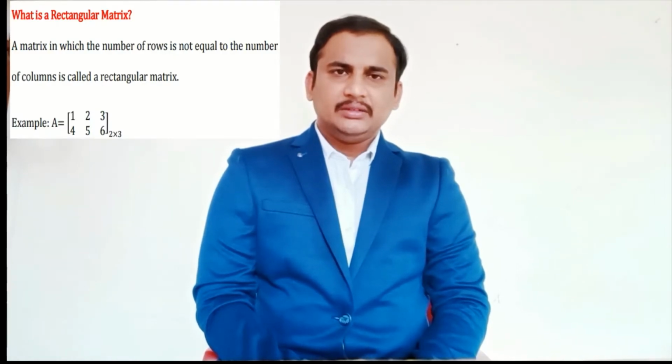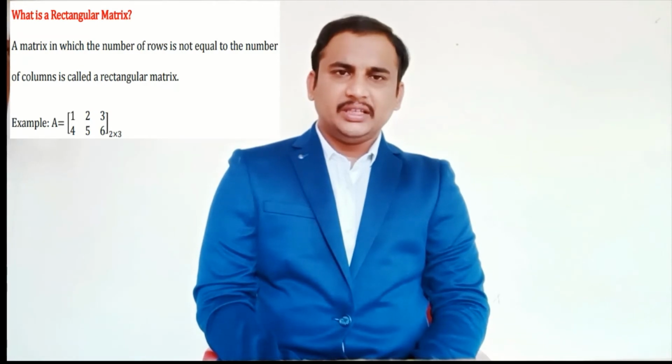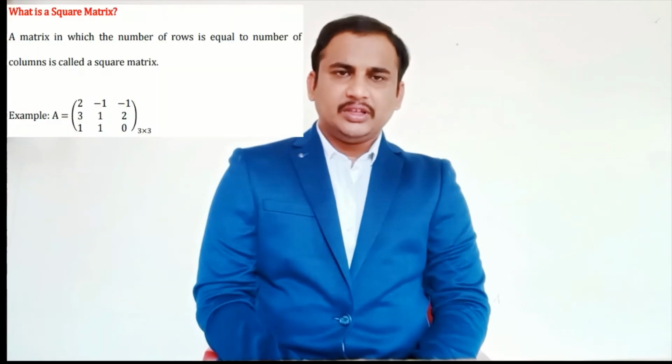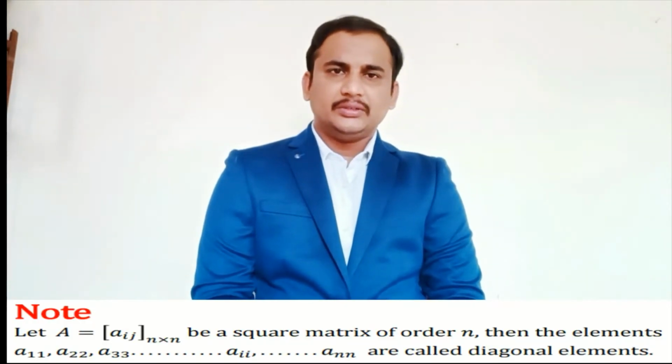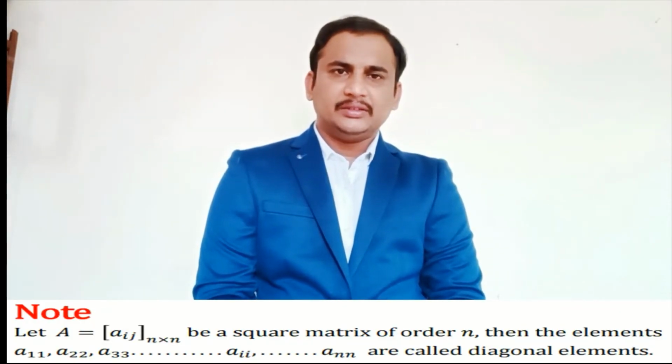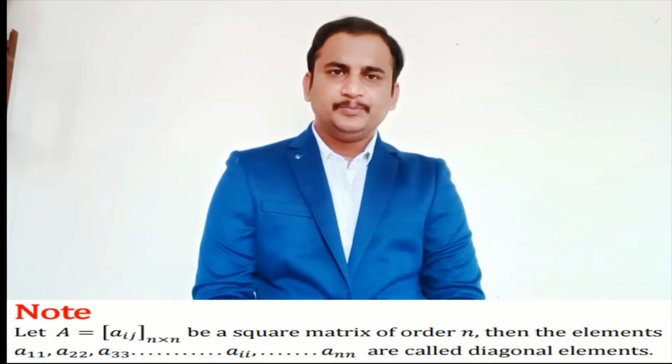What is a rectangular matrix? A matrix in which the number of rows is not equal to the number of columns is called a rectangular matrix. What is a square matrix? A matrix in which the number of rows is equal to the number of columns is called a square matrix. Note: let A equal to [aij] n by n be a square matrix of order n. Then the elements a11, a22, a33 and so on up to ann are called diagonal elements.